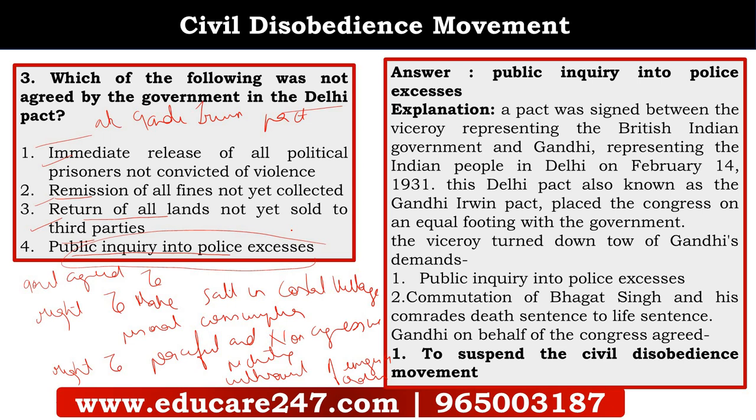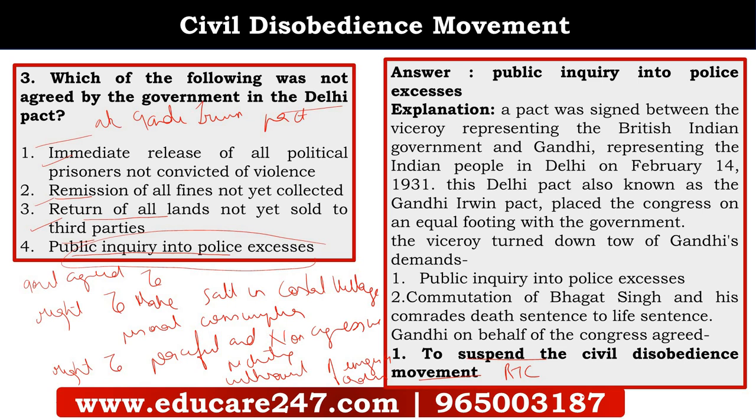And Gandhiji, on his behalf, agreed to two things: to suspend the civil disobedience movement and to participate in the round table conference. In the first round table conference, Congress did not participate. In fact, the Lahore session had decided to boycott the first RTC.